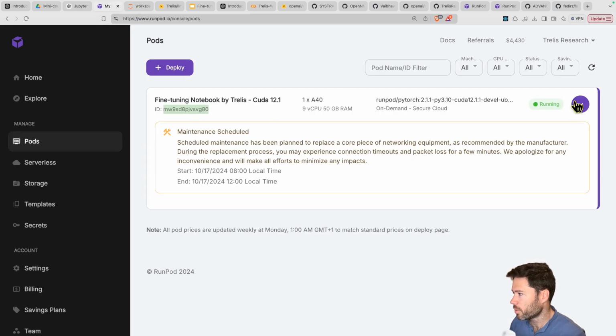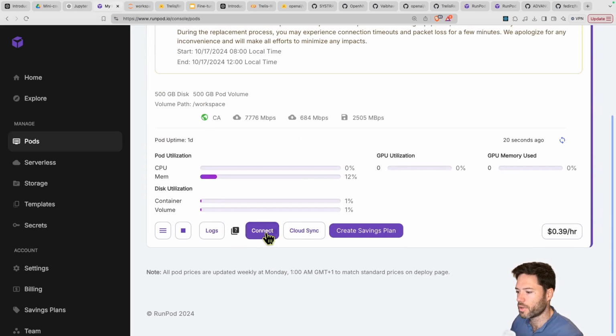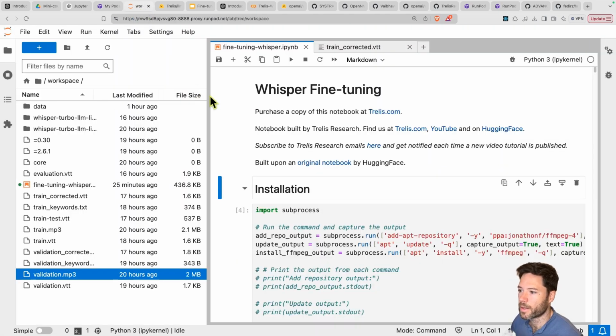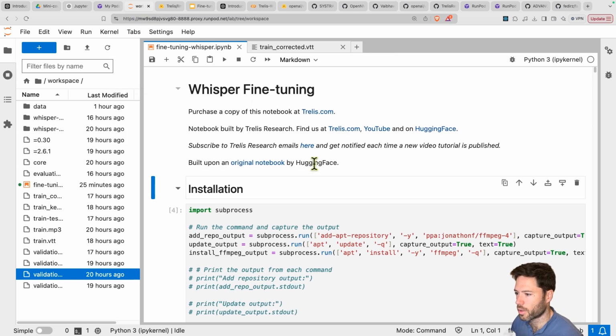So I've got my pod up and running. I connected via Jupyter Notebook, so connected here, Jupyter Lab, and I'm up and running here with my notebook called Whisper Fine-Tuning. So let's go step by step through this.